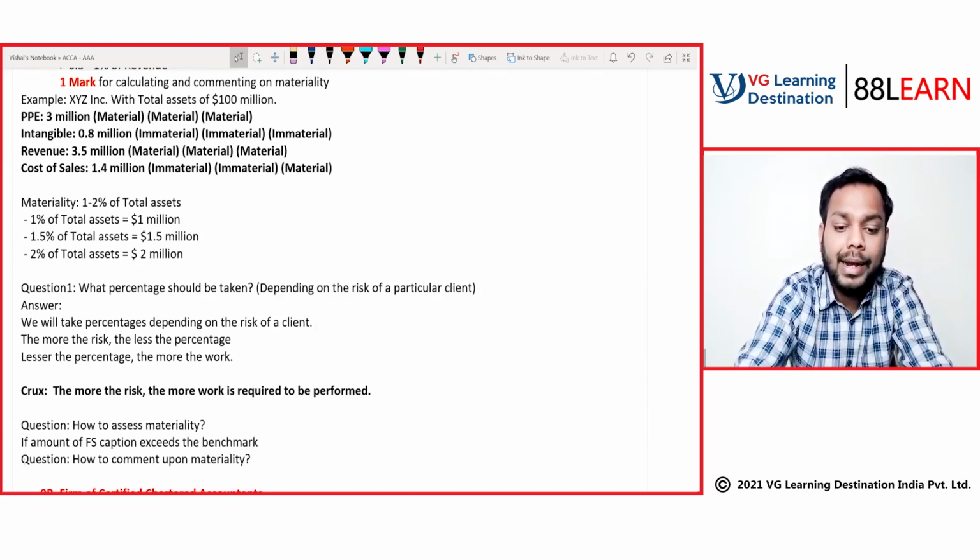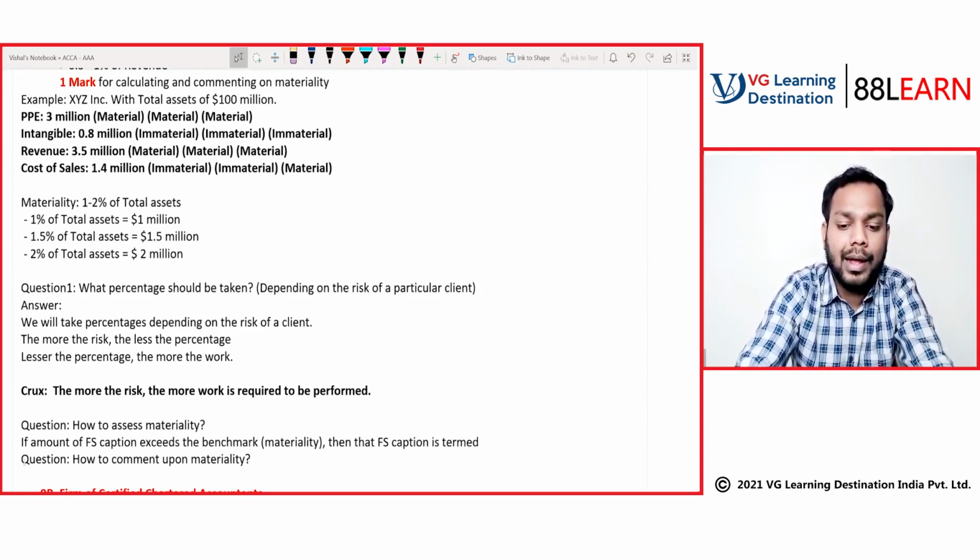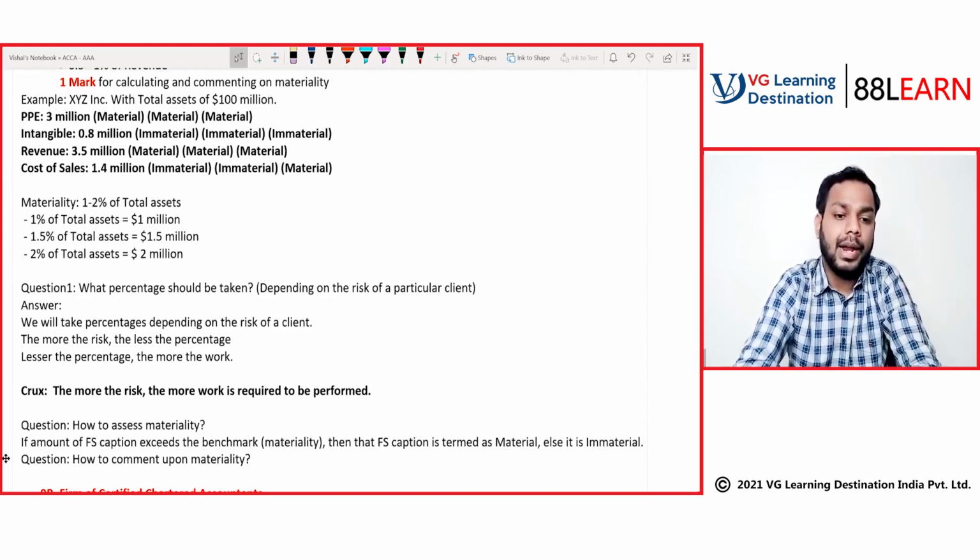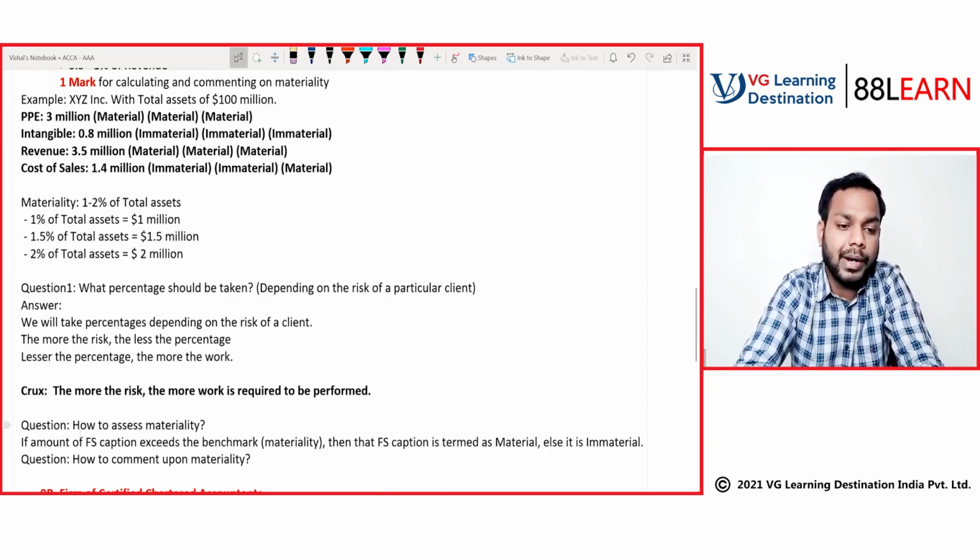That is the materiality. Then that FS caption is termed as material, else it is immaterial. This is how we will assess materiality.